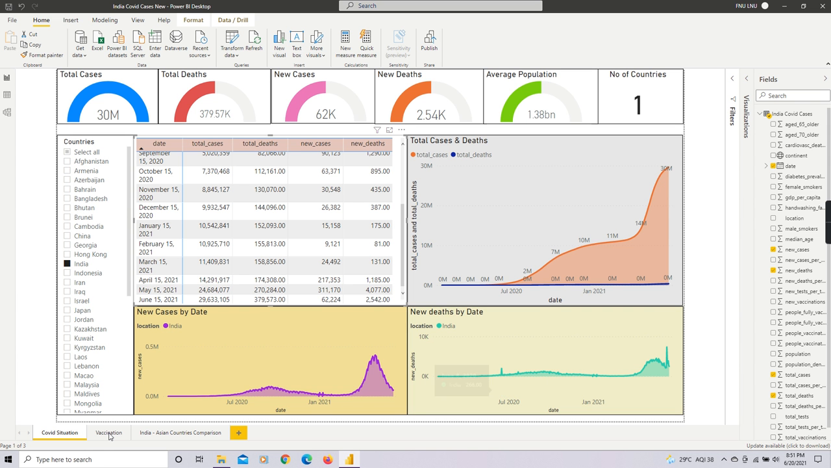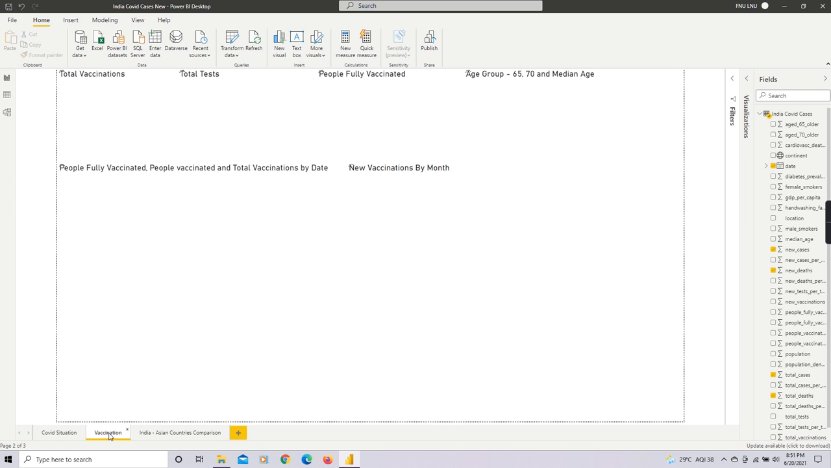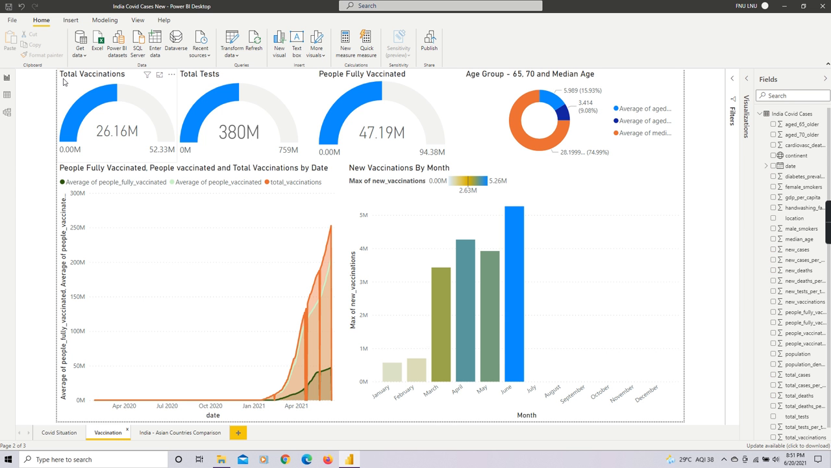Now let us come to the vaccination in the India region, India as a country. The data is loading, as we can see. So over here I have used total vaccinations which were registered till 15th of June, that is 26.16 million. Then the total tests were 380. Then people who were fully vaccinated, that is they have taken both the doses, are 47 lakhs.